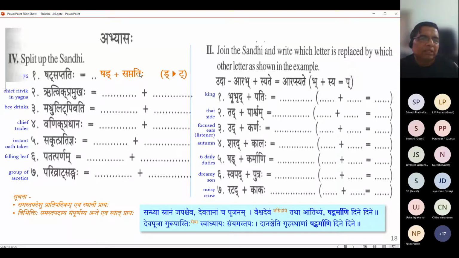Okay. All right. So that's how we have to go about it. And that is simply number 76. Nothing else. There are lots of sandhis, even as we read the numbers. There are lots of sandhis involved in number formation because digits are clashing with each other. Digit words are clashing with each other. So sandhis will happen. Okay.